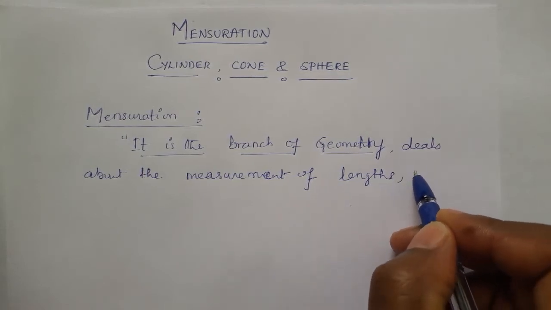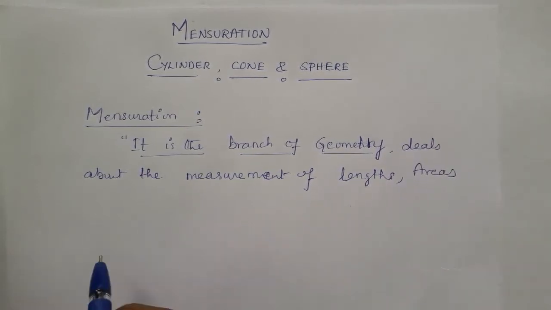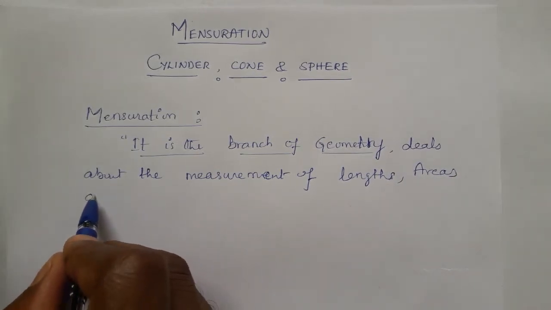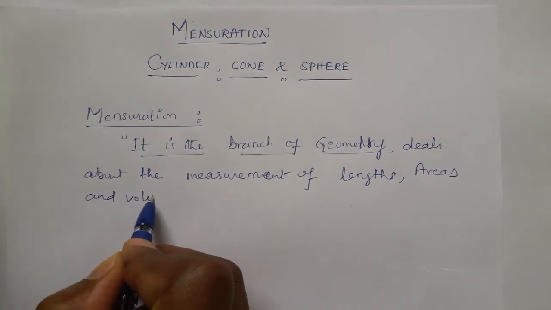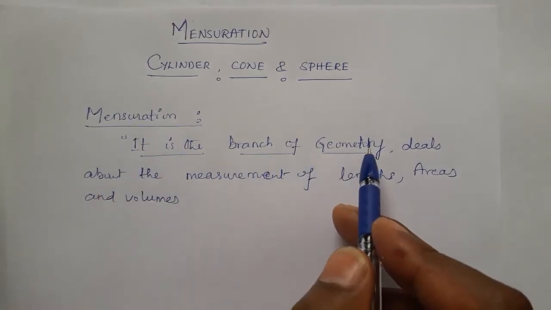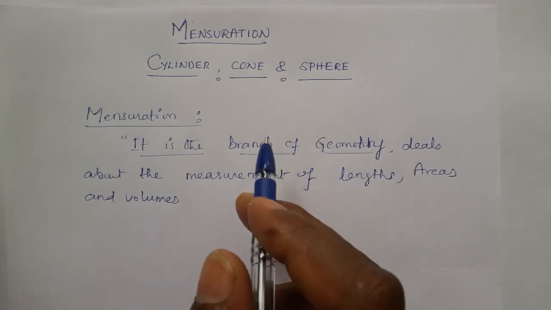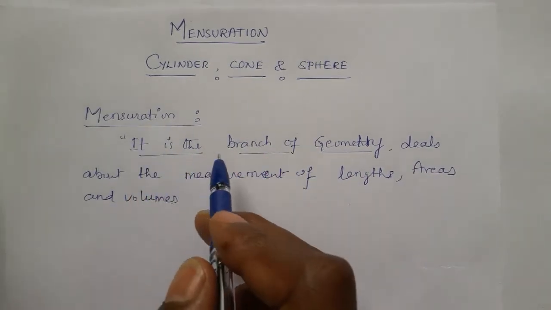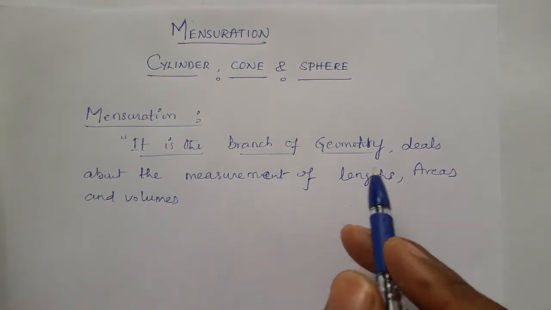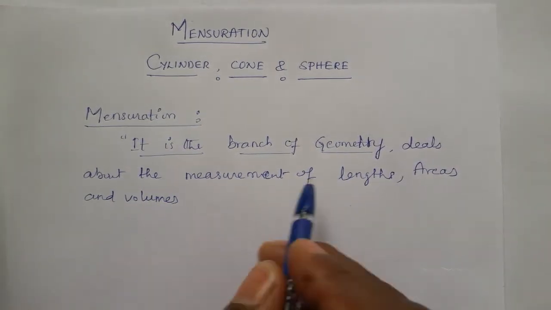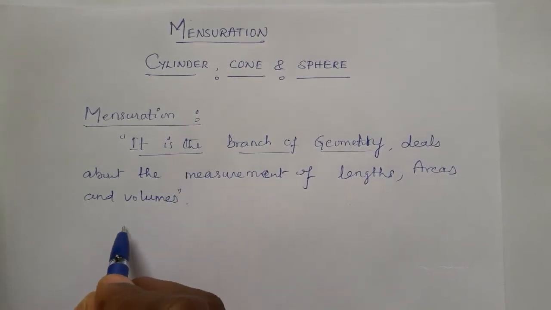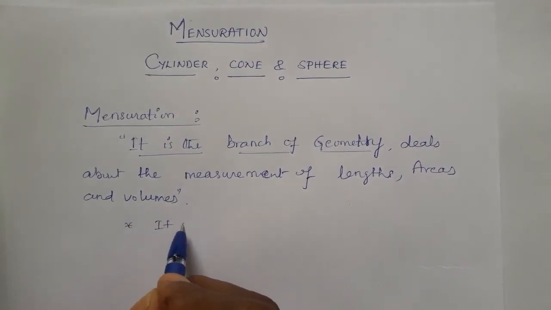Lengths, areas, the plane areas or surface areas, and volumes. Mensuration is the branch of geometry. Geometry is already a branch of mathematics. Mensuration is the branch of geometry, deals about the measurement of lengths, areas and volumes. In another simple way also you can define, it is the